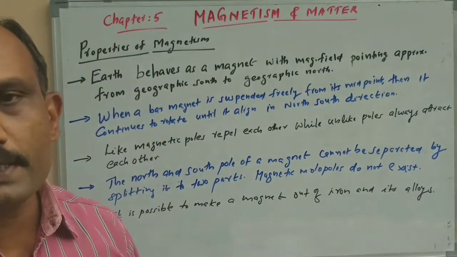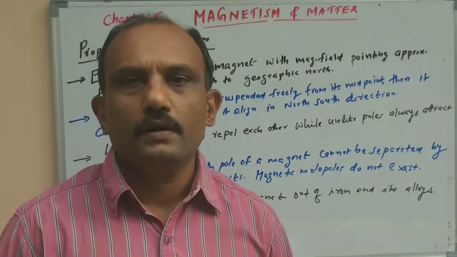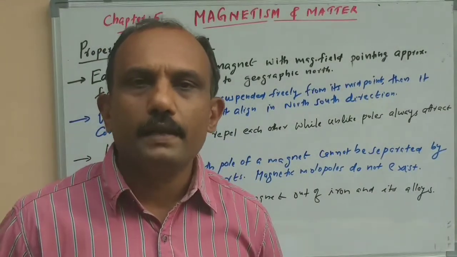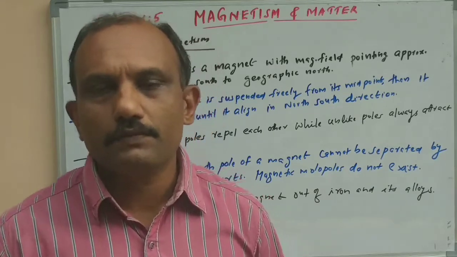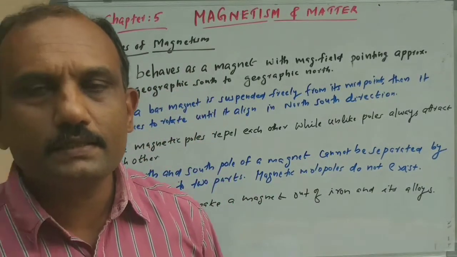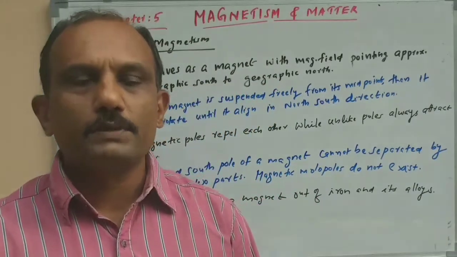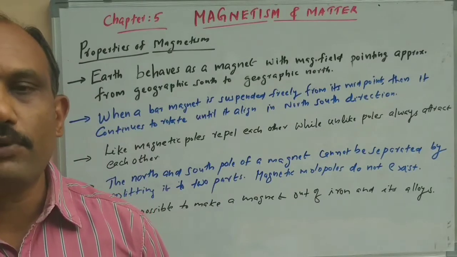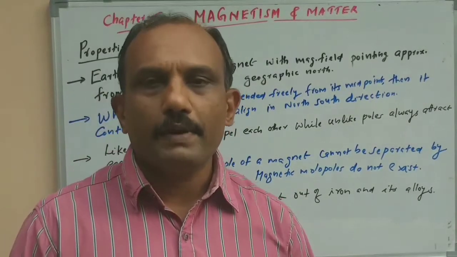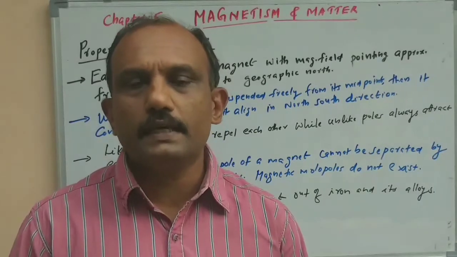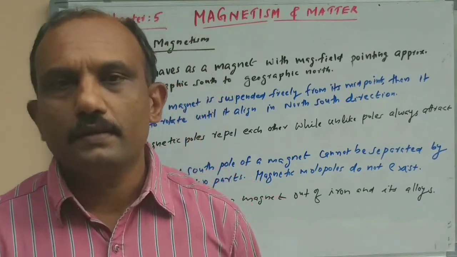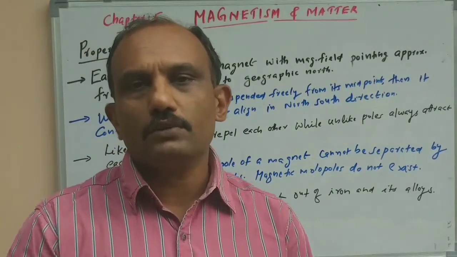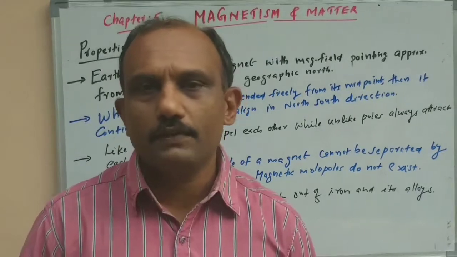First one is properties of magnetism. Here you can see the different points on the blackboard. The first point is that Earth itself behaves as a magnet with its magnetic field approximately starting from geographic south to geographic north. About this point we will discuss in the coming topic, Earth's magnetism. So Earth is a magnet, it has a magnetic field, and the magnetic field is approximately from geographic south to geographic north. That's the first property.